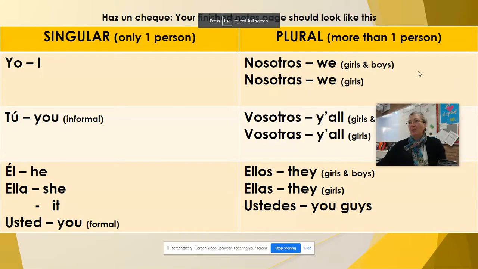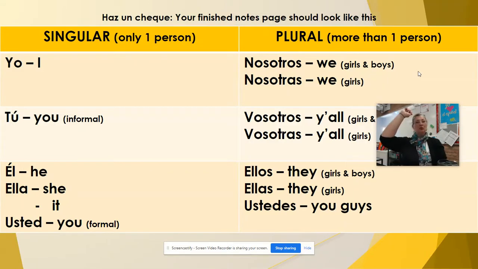Part two. All right, nosotros, nosotras, vosotros, vosotras, ellos, ellas, and ustedes. And you can see how it kind of goes across, right? From singular, where you're only talking about one person, that's all of this stuff on the left side. Plural, where you're talking about more than one person, that's going to be on the right side. And you can see these kind of correlate. So we have yo means I, and then when you're included, it becomes we.